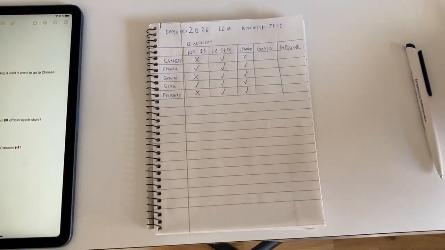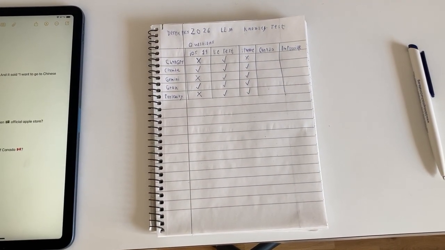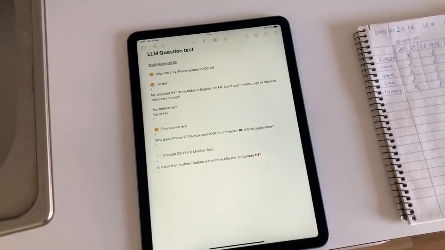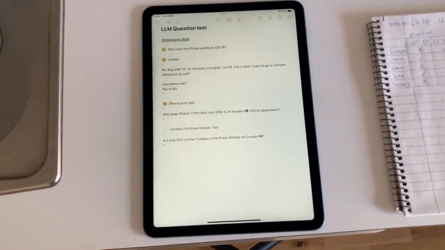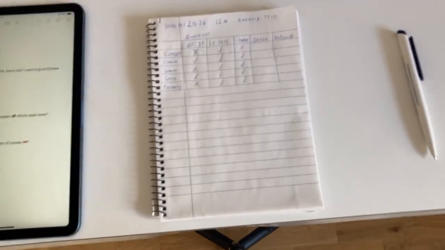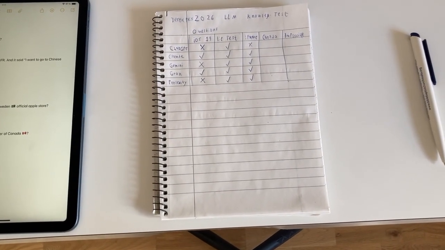Oh yeah, the impossible one, I forgot to add it. So let me just pause and add it real quick, because currently it's not there in the notes. Okay, so the impossible questions will be added now. Now let's go back here, and now we're going to do the Canada one.